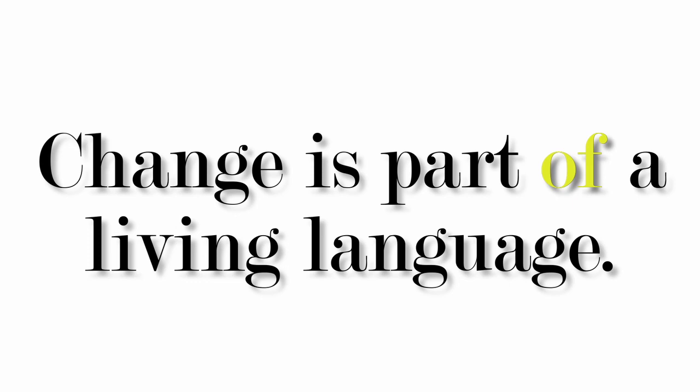I've got of just before. Of here introduces my noun phrase, a living language. So of here is my preposition. I said noun, but a noun phrase could be made of a pronoun. And pronouns are words replacing nouns. That's why a pronoun could be in a noun phrase, because they replace nouns.